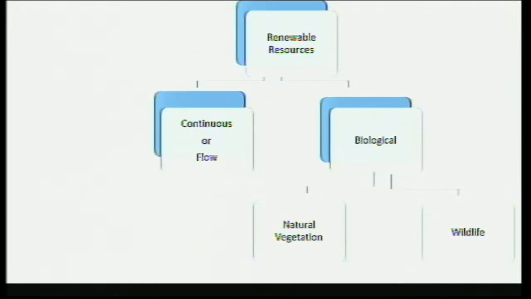These are also called continuous or flow resources. And then biological resources, like natural vegetation and wildlife. So flora and fauna come under biological resources.